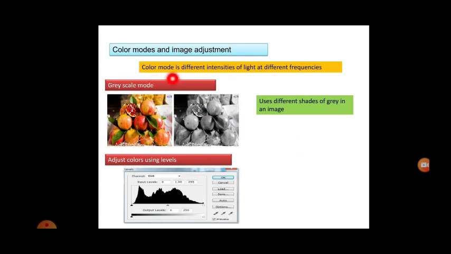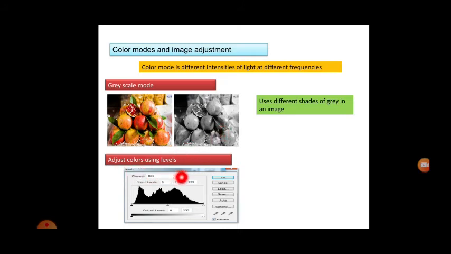Next is color modes and image adjustment. This is a very important factor here. We have to adjust the image because sometimes the image won't be nice when clicking. Color mode is the different intensities of light at different frequencies. You can see a grayscale mode. Hope everyone has taken photographs in grayscale also. It uses different shades of gray in an image. See, this is the image, and using grayscale it looks like a black and white image.